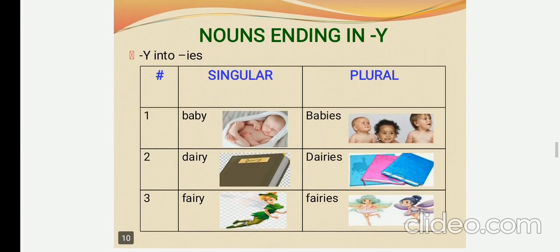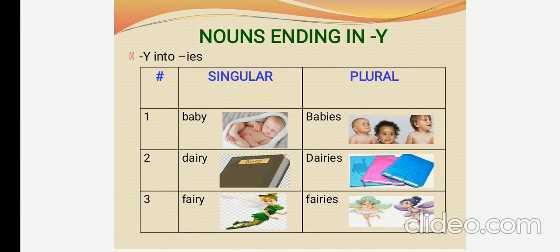Next, the nouns ending in y. If the noun ends with y, instead of y, we add ies while converting it into plural form. Baby, diary, fairy. Fairy means angel, we all know that. So what is the plural form of baby? Babies. Here are three babies in the picture. Diary, diaries, fairy, fairies.